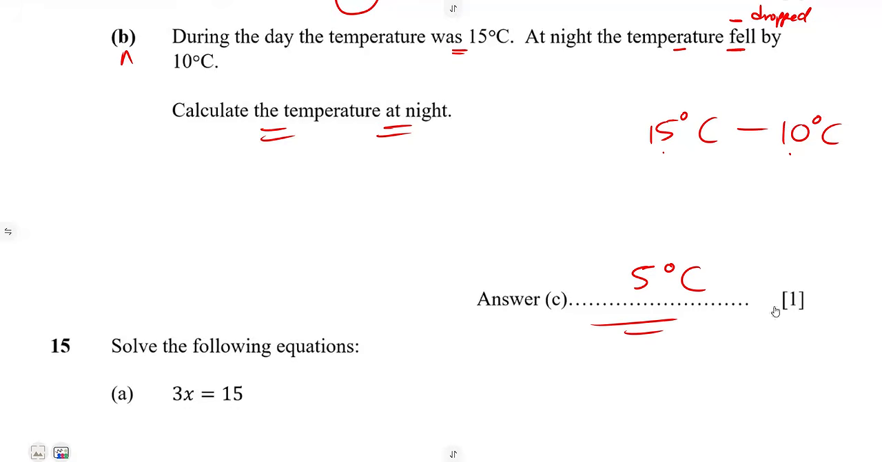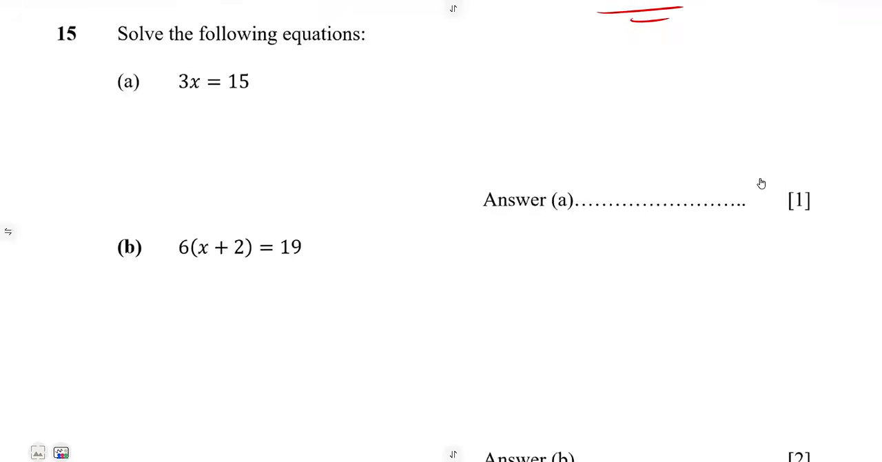All right, let us solve the equations on number 15. Solve the following equations. What am I going to do here? Simply divide. That's a product, remember? So divide by 3 on both sides. So x is equal to 15 divided by 3, that's 5. So that's the value of x.